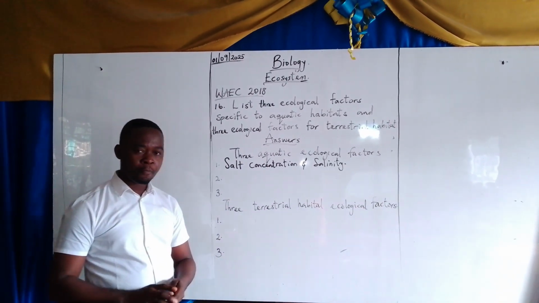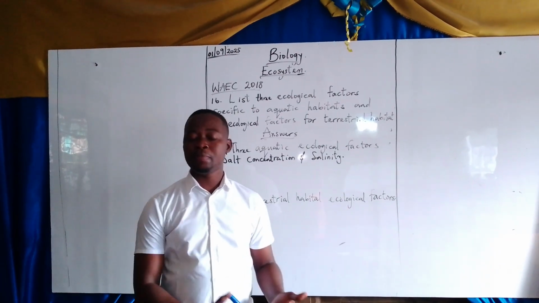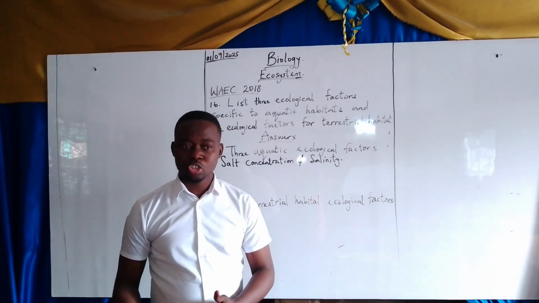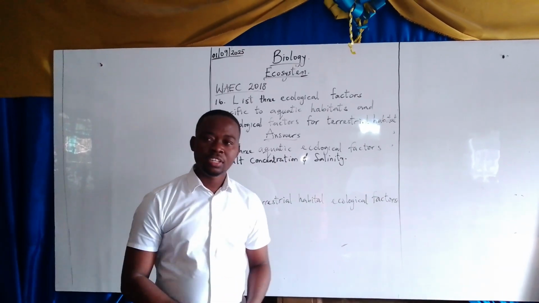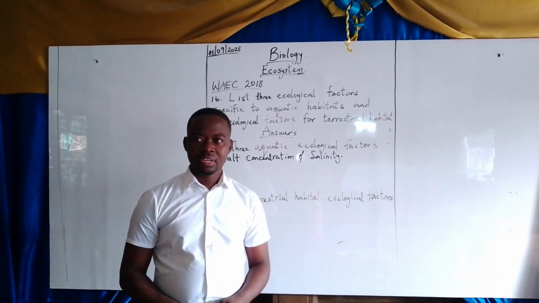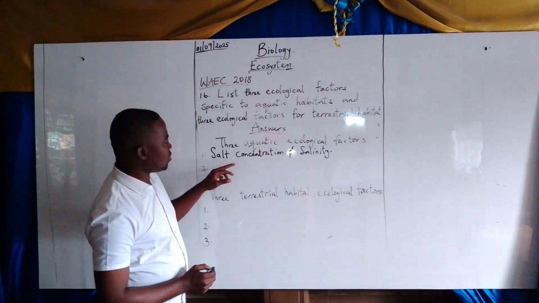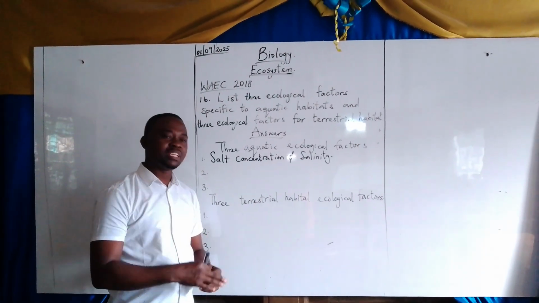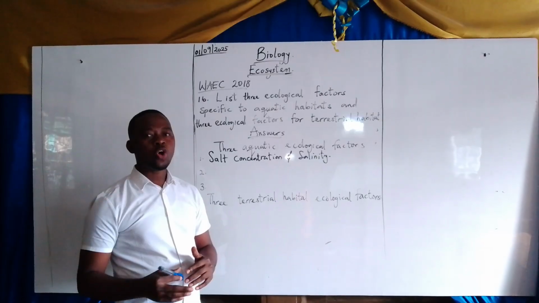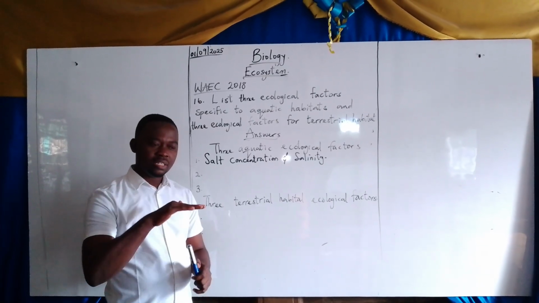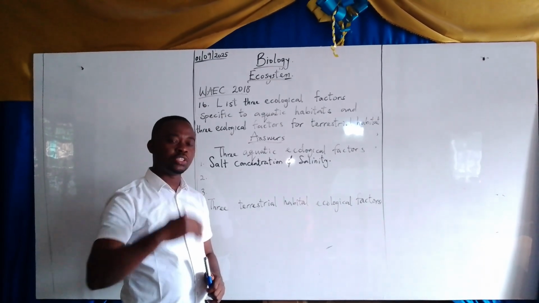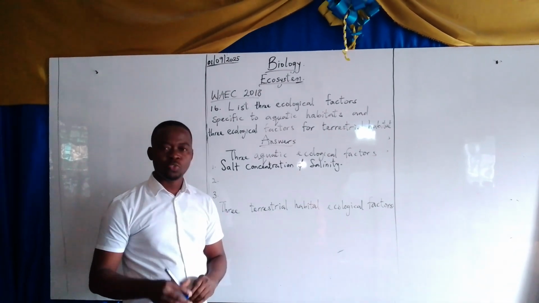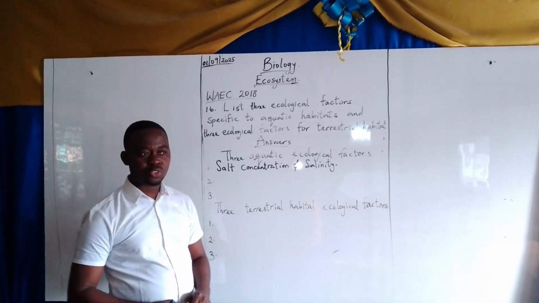That is why sometimes fishermen use chemicals that contain maybe salt or some other element that can affect the organisms in the water. So, salt concentration or salinity can positively affect the organisms in the water if it is moderate, but if it is beyond normal, it will be difficult for any organism in that water to withstand it.